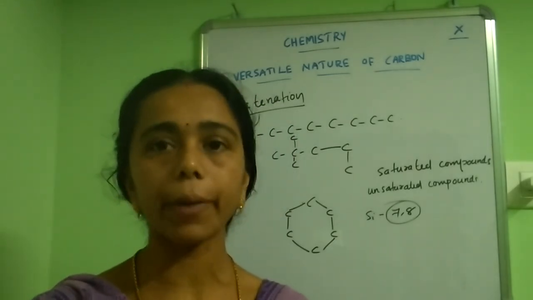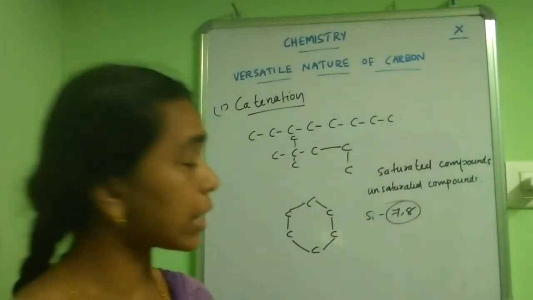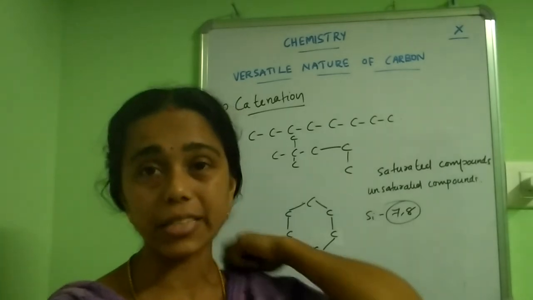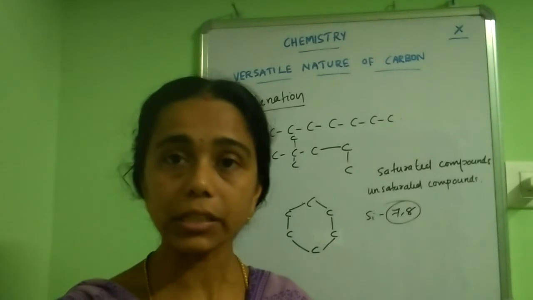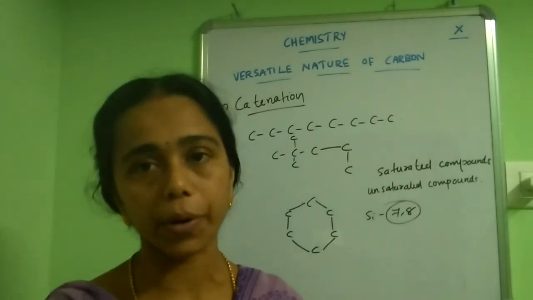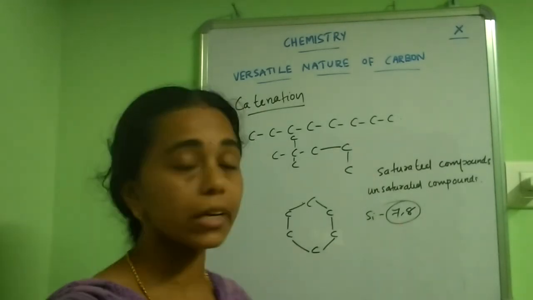Silicon can combine with other silicon atoms and form chains, but these chains contain only up to 7 or 8 atoms. But carbon can form long chains with other carbon atoms up to 60 carbon atoms. That is the speciality. And the other property is that this carbon